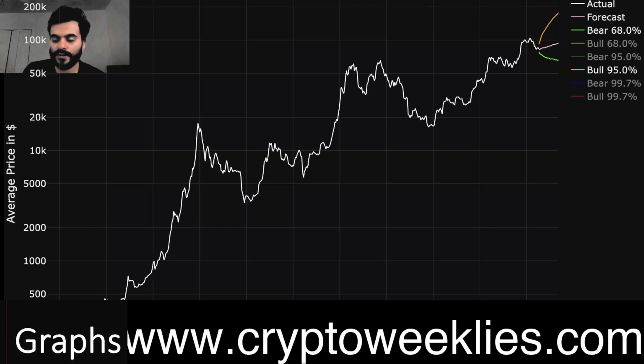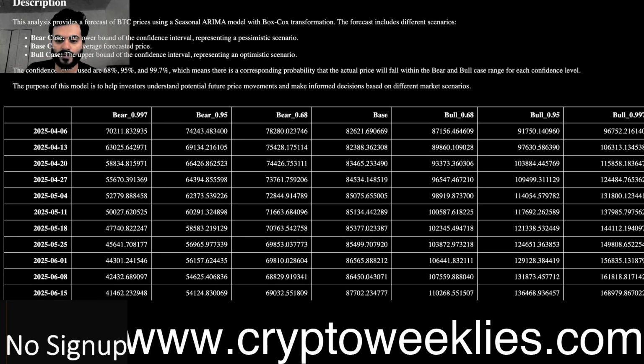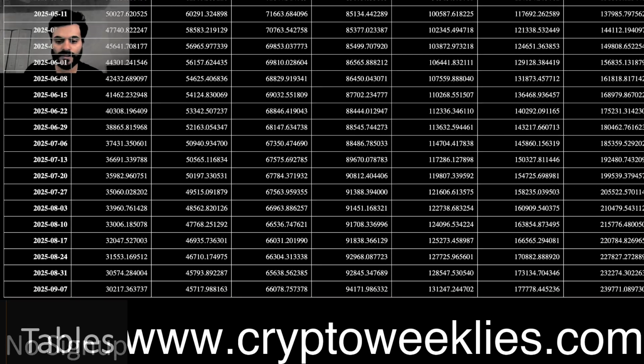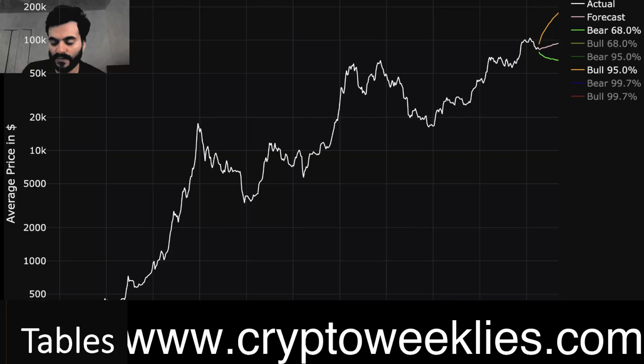That is the 2 standard deviation or 95 percentile peak. If you are interested in following that in a tabular format, so the next 6 months, again the base case, let's say we are in the middle of August of 2025, the base case is 91k for Bitcoin. There is a 68% chance that the price is between 66k and 124k. There is a 95% chance per the model the prices are between 47k and 163k. So that's how you interpret the price action in a tabular format.